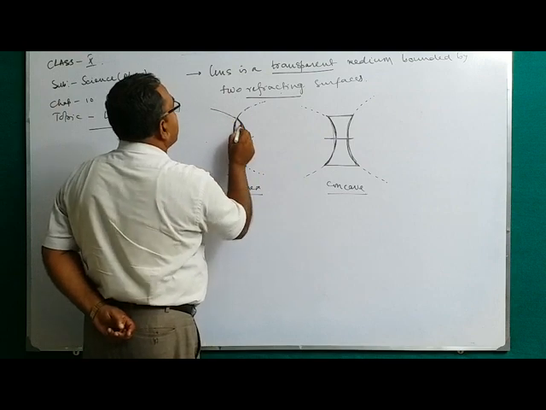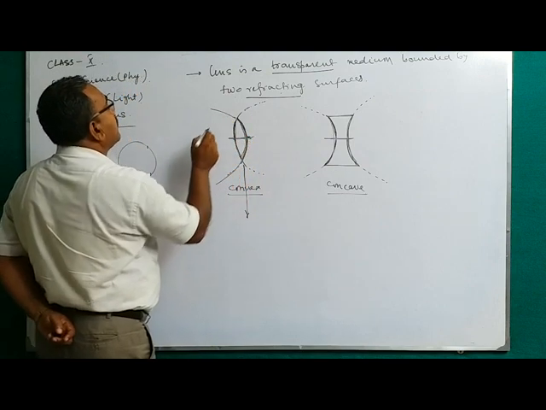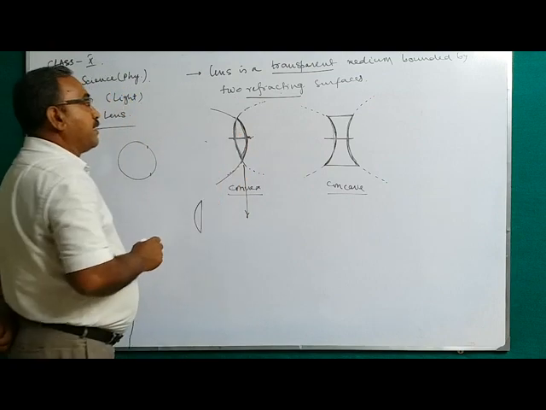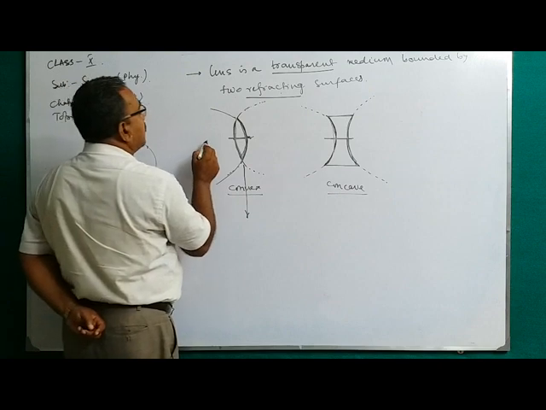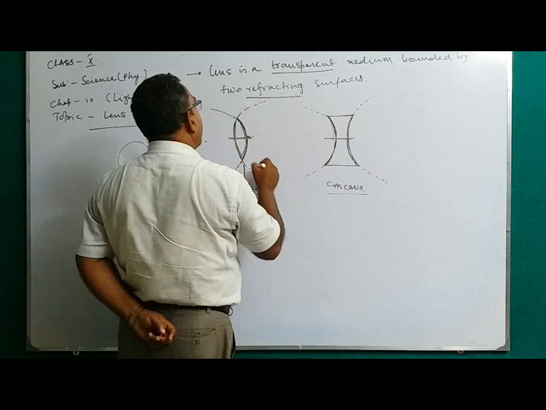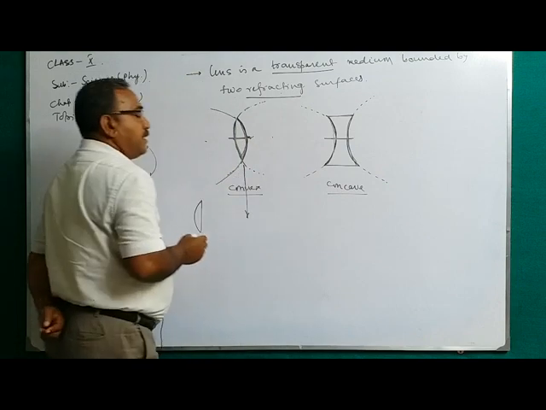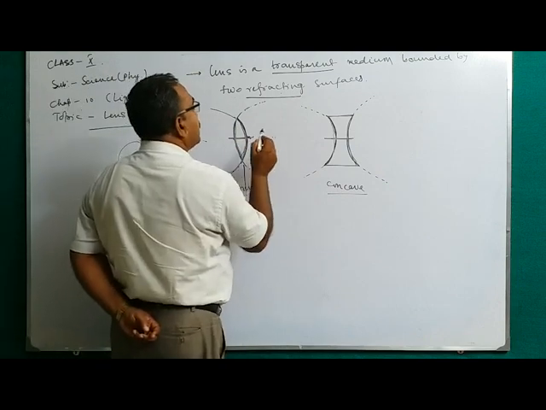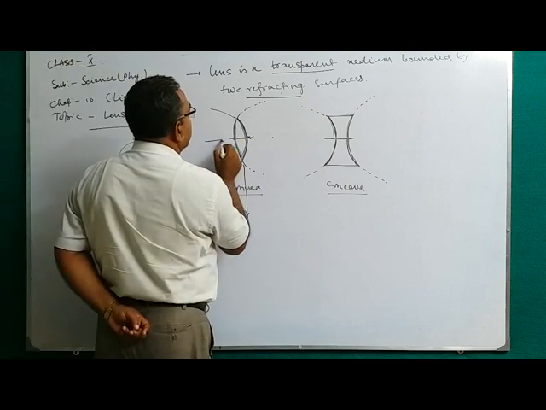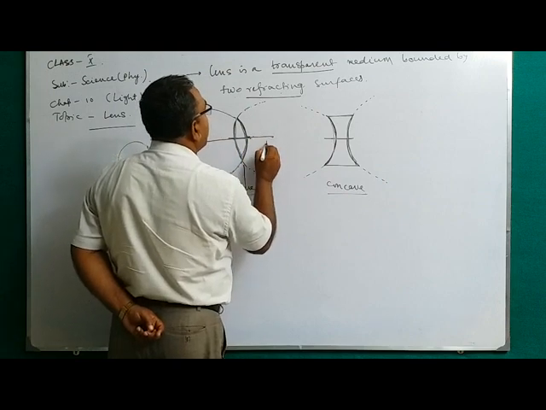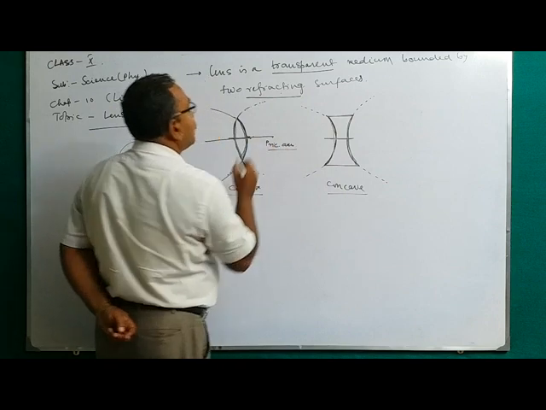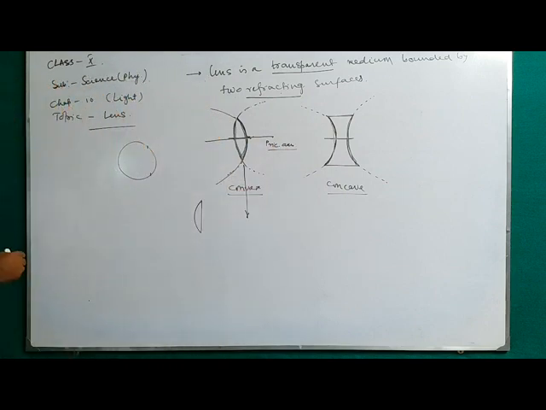If you consider this is surface 1 and it is a part of a sphere, so it has a particular center. This center is called the center of curvature, and the second surface also has a particular center. That center must be the center of curvature for the second surface. If you join them, that is the principal axis.